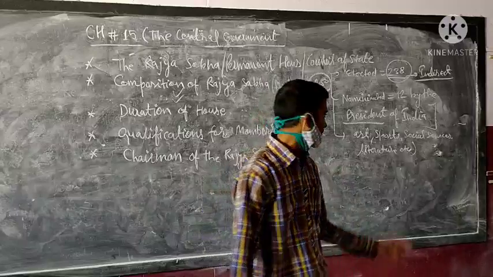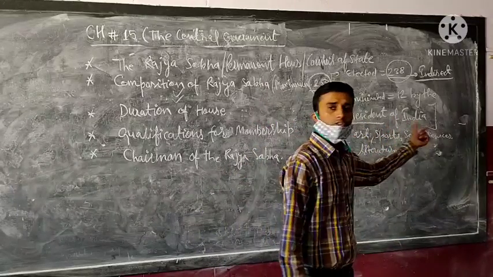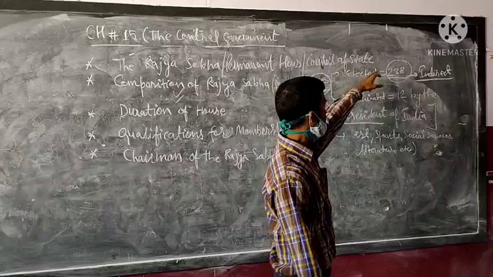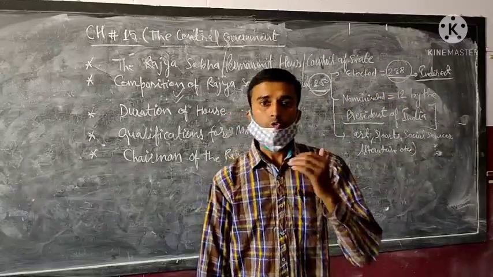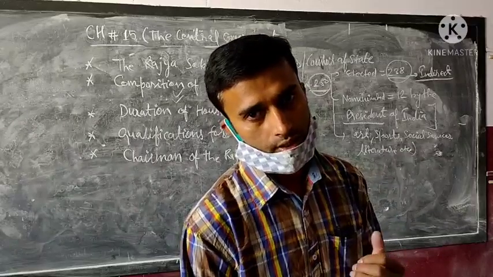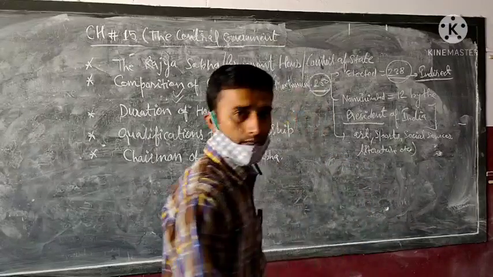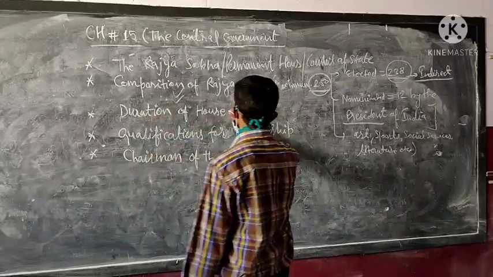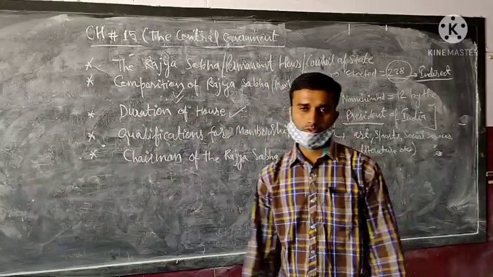They belong to different fields: art, literature, sports, social services, and 238 are elected through the indirect election by the members of the state legislative assembly. Clear? After that, duration of the house.